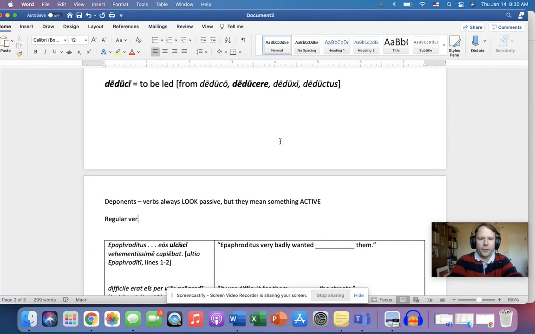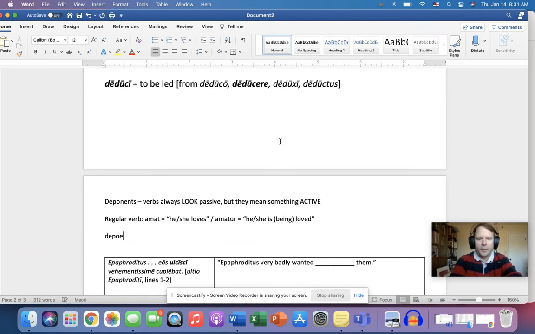A regular verb is like amat, and that means he or she or it loves. And the way that you make that passive is you do amatur, so he or she is, or you could say is being loved. All right, now a deponent verb.